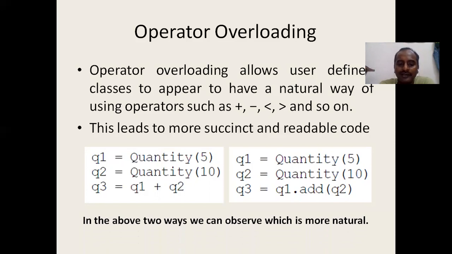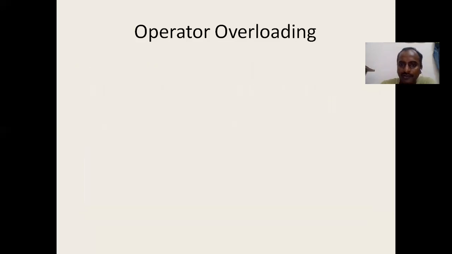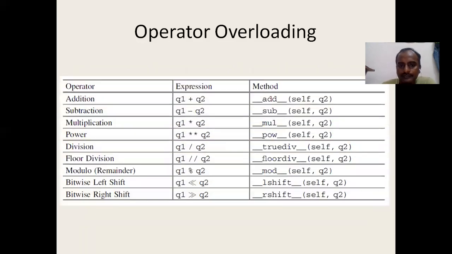So in the above two ways, we can observe which is more natural. I know that method 1 is more natural, using the operator. By using operator overloading, we can overload the operators such that they will work on user-defined types. User-defined types are nothing but our classes. So how to do this operator overloading?